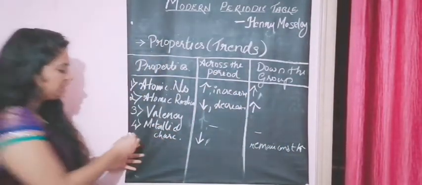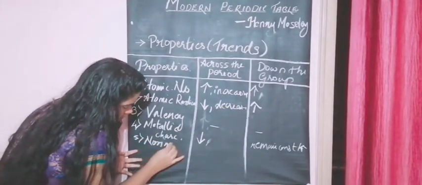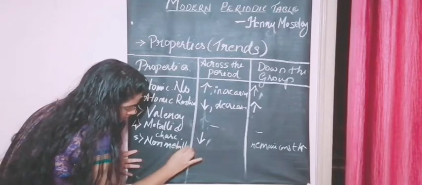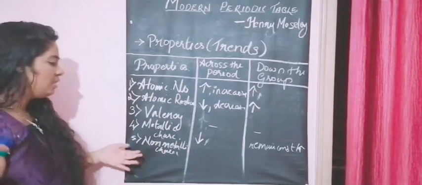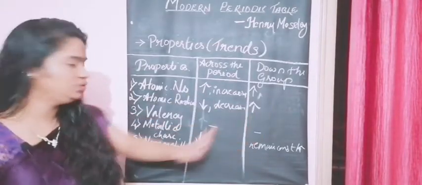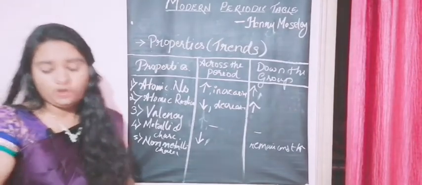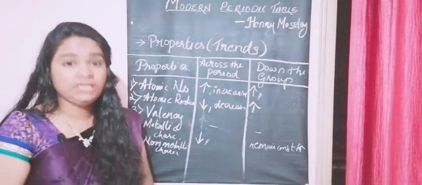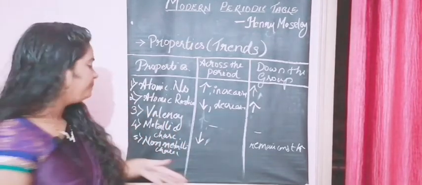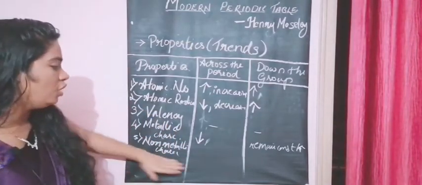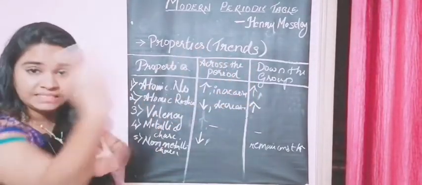And then is our non-metallic character. So what are non-metals? Non-metals are the elements which actually tend to gain electrons, right? So non-metallic character increases across a period.